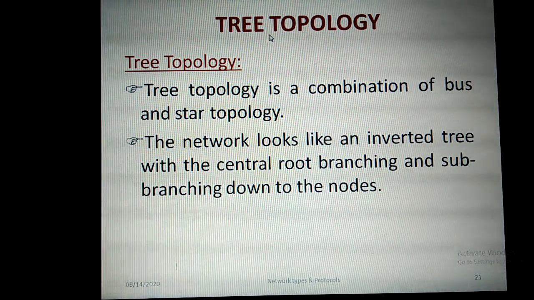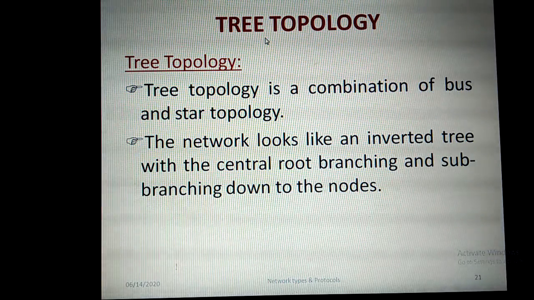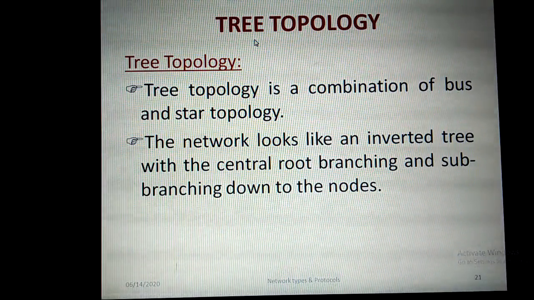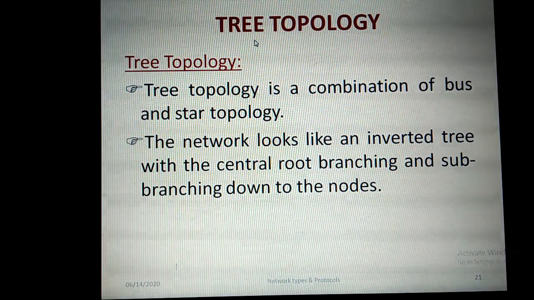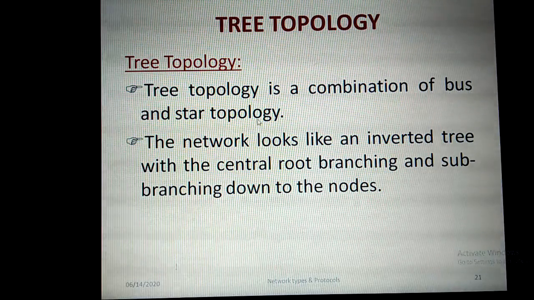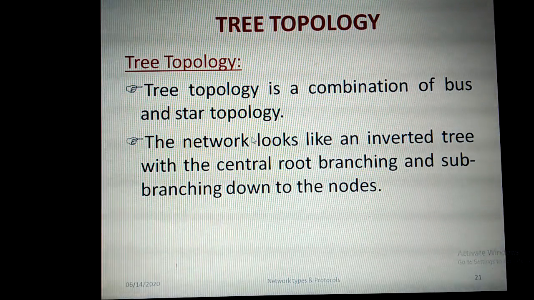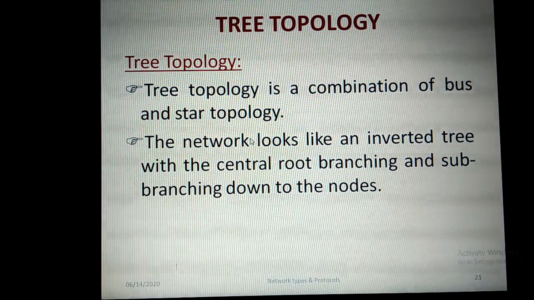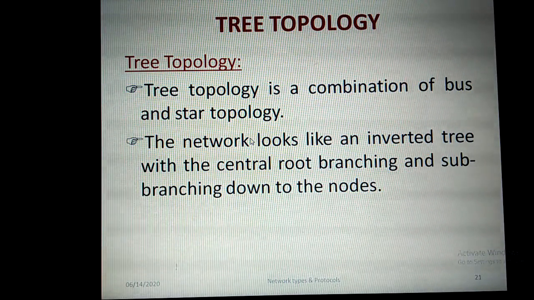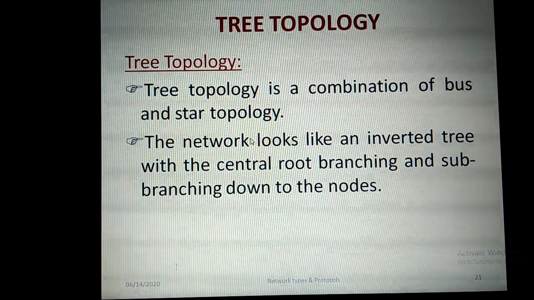Okay, next topology is tree topology. You can imagine the tree picture. You need to invert the tree picture. If you reverse the tree, how will you see the tree image? The root will be at the top and the bottom will have all the branches and leaves. In the same manner, here computers are going to be arranged. The root node, the central hub node, will be there. It is actually a combination of star and bus topology. So it will use both topology techniques in order to make the tree topology.